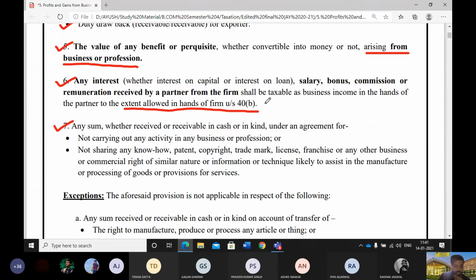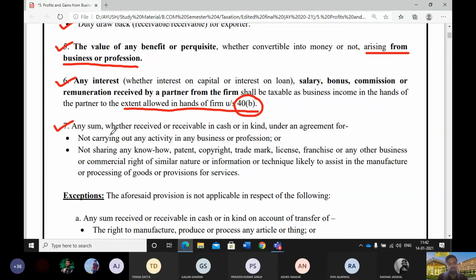Yeah, remember one thing, that share of profit is not covered here. We have covered everything except share of profit, because on share of profit the partnership firm pays tax, therefore it is exempted in the hands of the partners. I'll tell you in the later part when we complete this section that the partner doesn't pay taxes on share of profit, but as the partnership doesn't pay taxes on the incomes that it has distributed among its partners as an expense, then the partner needs to pay taxes on this amount.